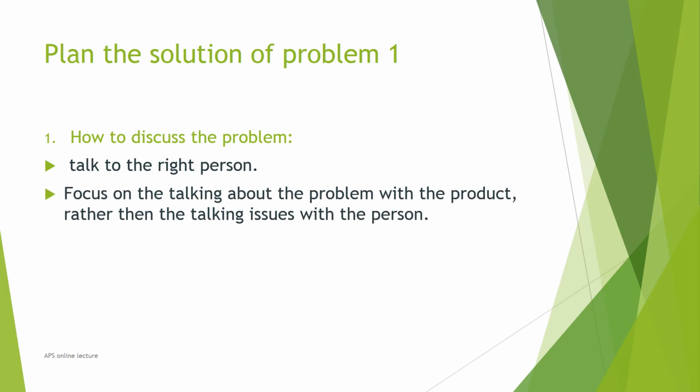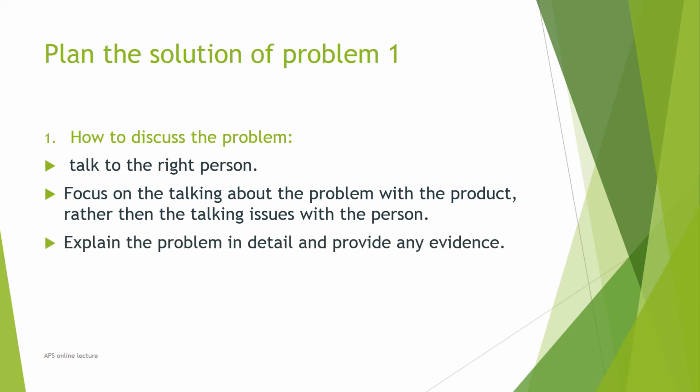Then focus on talking about the problem with the product rather than talking about issues with the person. If you have a personal issue with the person, do not relate it to the product or discuss it. Just focus on your product problem and discuss that. The next is to explain the problem in detail and provide any evidence.